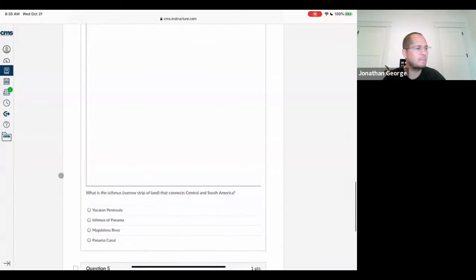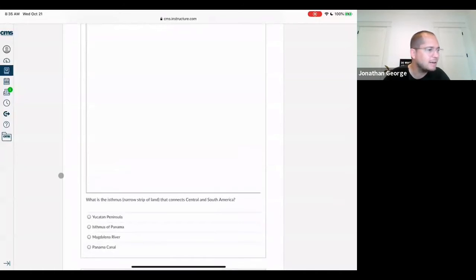And then, the isthmus, a narrow strip of land that connects Central and South America. If you look right where Central and South America end and begin, it's where you have the Panama Canal, so ships can get through.